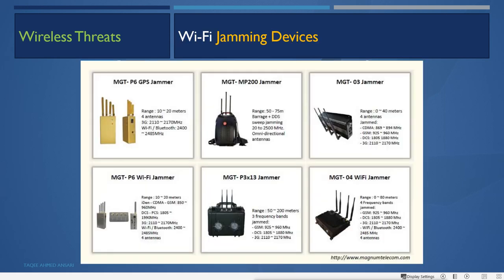And for doing that, the attacker can use these jamming devices. These are different hardware devices which can be used to jam the signal, depending on the range they have. So within the range they can jam the whole wireless network. So these are all the threats we have for the wireless network. And what is wireless network security, and what are the threats of wireless network?